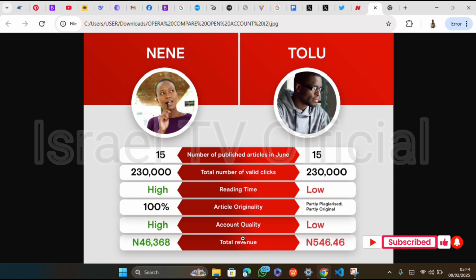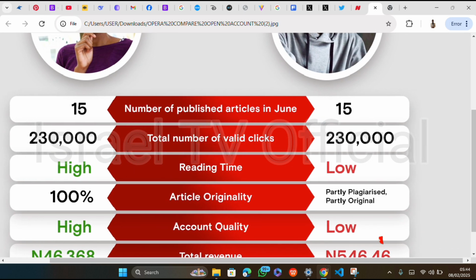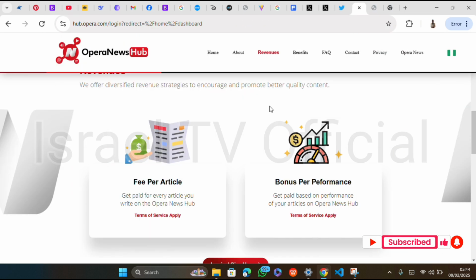Now you have to be current with your information. One, be current with your information. Secondly, your account quality, stop violating their policies. The originality, your content should be original. The reading time, you should be able to engage people with your write-up so that they will spend time on your articles. Now the total number of valid clicks, 230. Published articles, 15. So if you're able to follow this, you'll be able to work with this site. Now let's go over to the frequently asked questions.